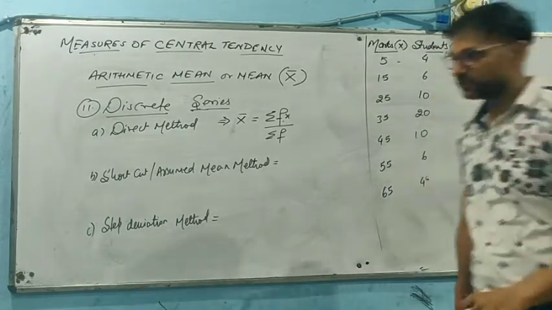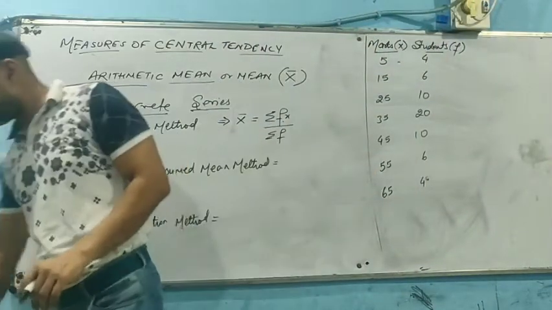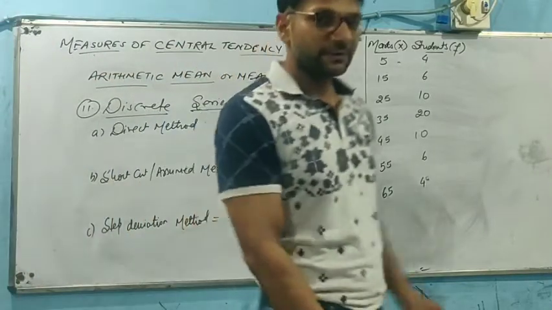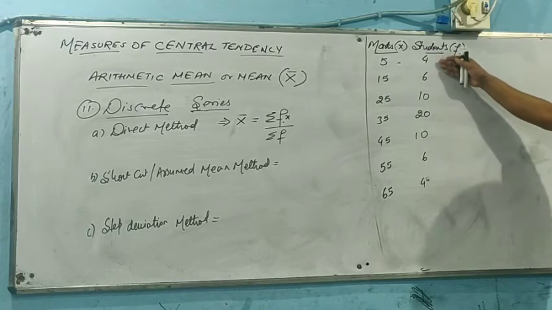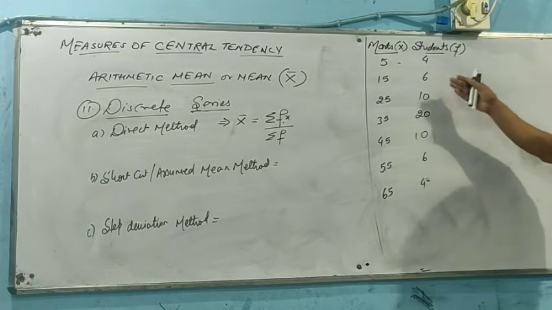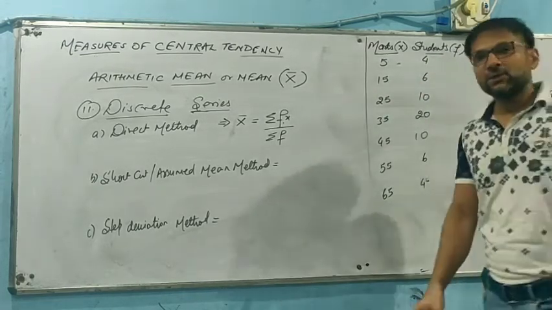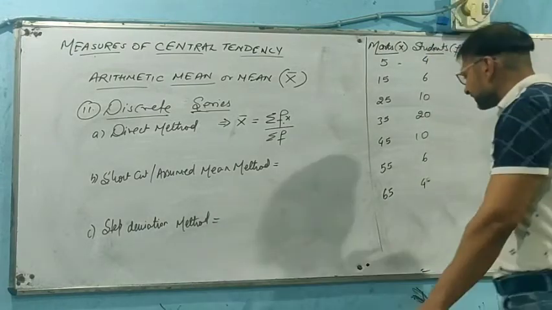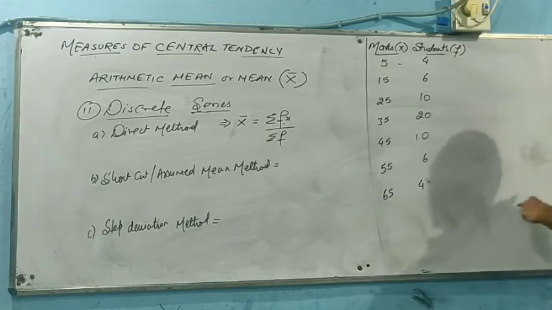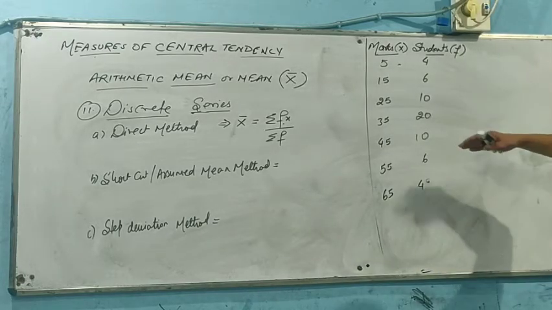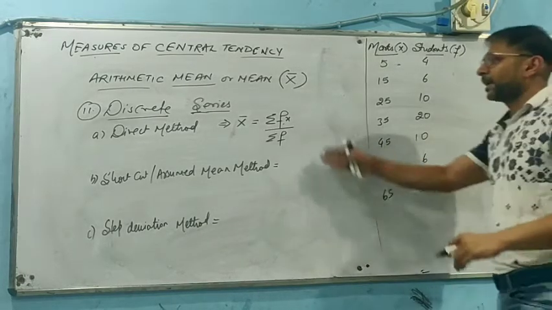F stands for the frequency. Frequency means the number of occurrences. It means we can say 5 marks are being taken by 4 students, 15 marks are taken by 6 students, as we are doing in our organization of data. Now we are moving forward and going to apply the formula.